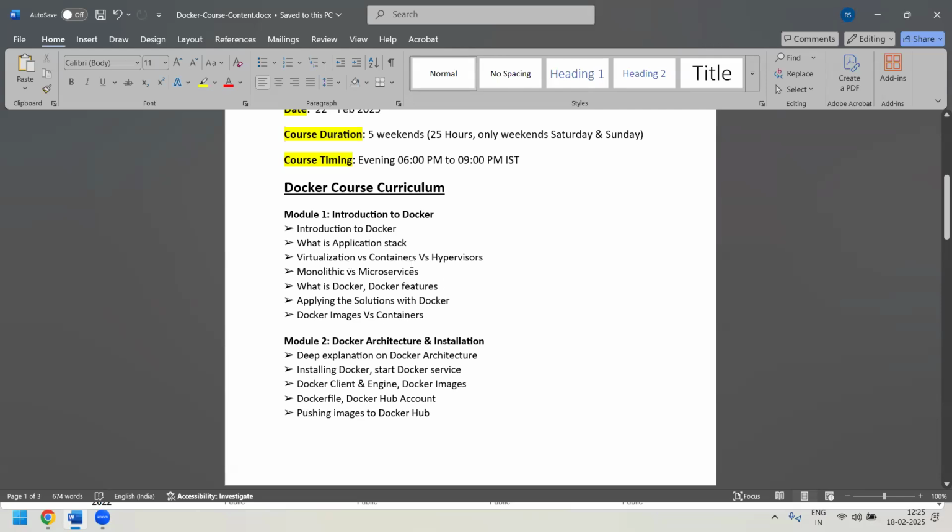Once we understand all these concepts, we'll understand why Docker came into the picture, what the Docker features are, where exactly we use Docker, and what the difference is between a Docker image and a container. All such things we will be covering as a part of module one.